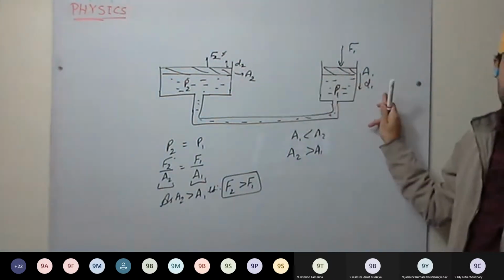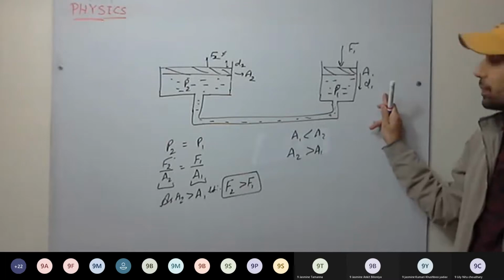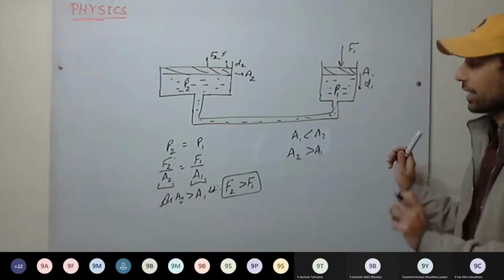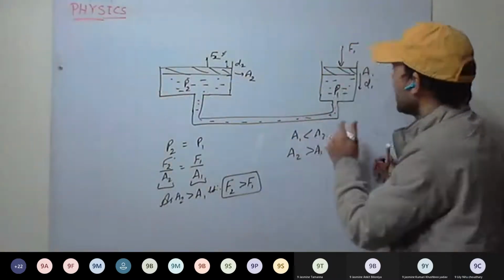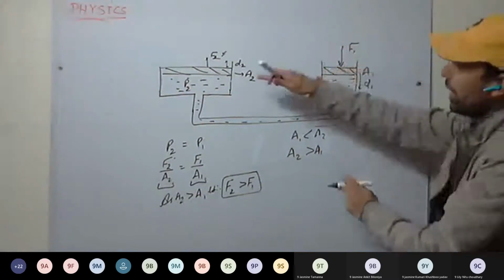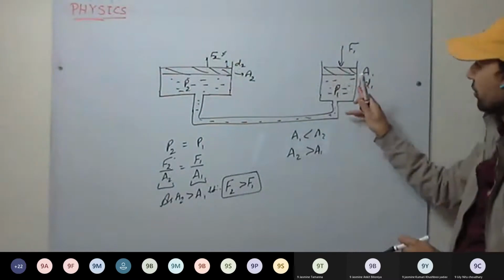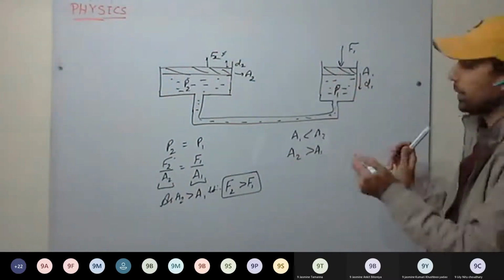Which distance will be more, D1 or D2? See here, listen again. This is the smaller cross section. This is the bigger cross section. That means we have to move this piston more, and this piston will rise less.